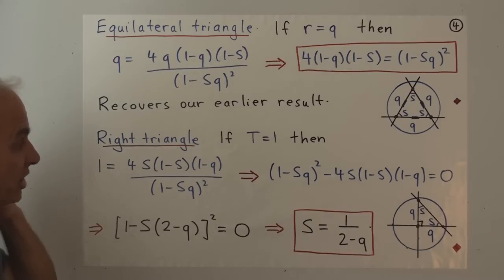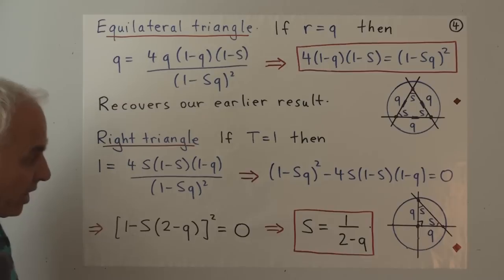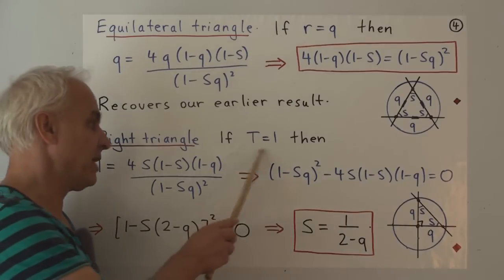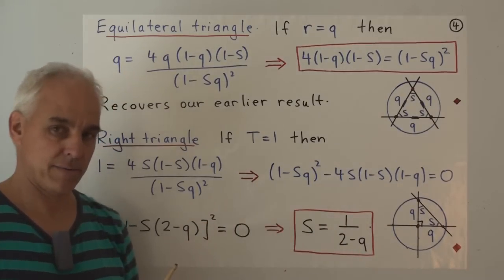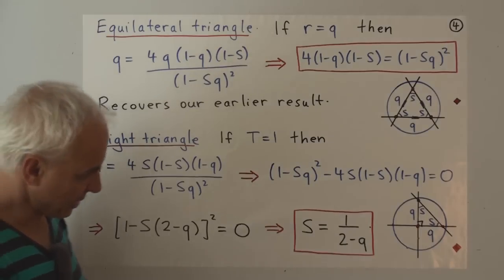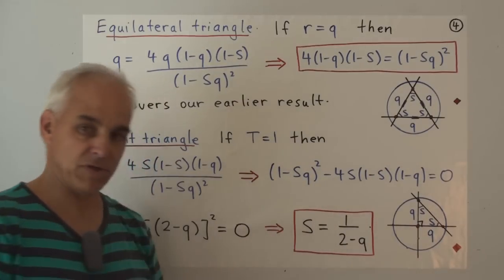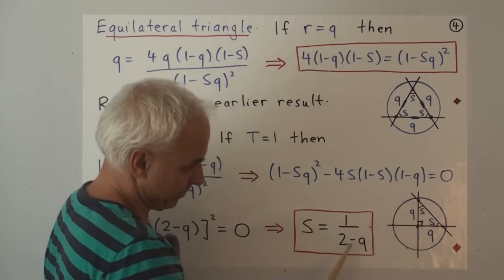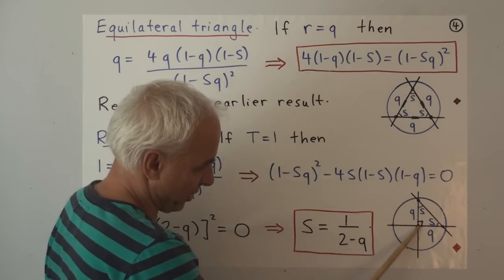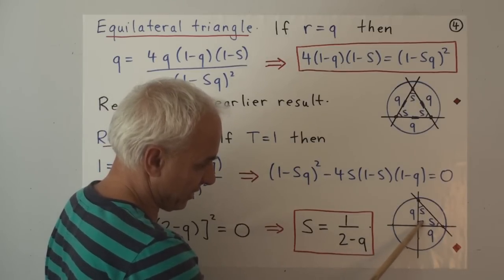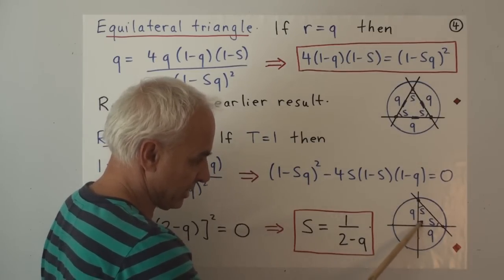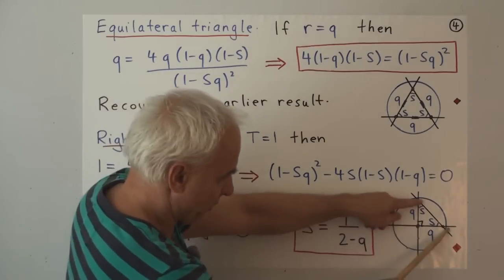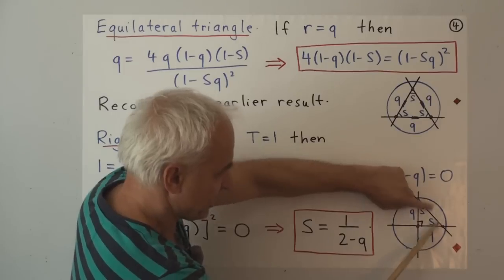So, second application. Suppose we're looking at a special case where the third spread, what we're calling t, happens to equal 1. That's a situation where we have a right triangle which is also isosceles. Here's an example of that. At this vertex here we have perpendicular lines, so it's a right triangle, t equals 1, with 2 equal quadrances q and 2 equal spreads s.